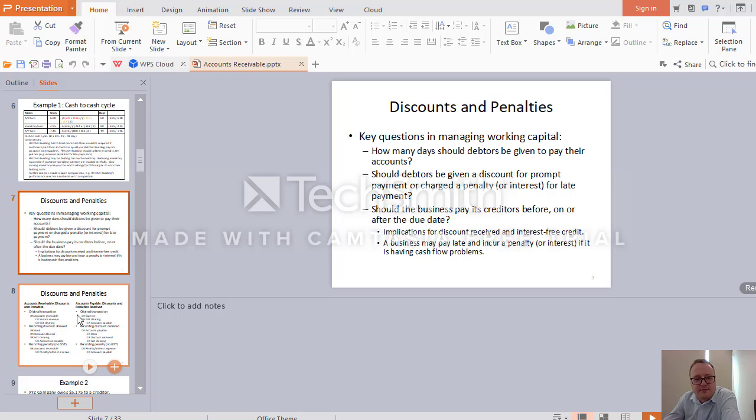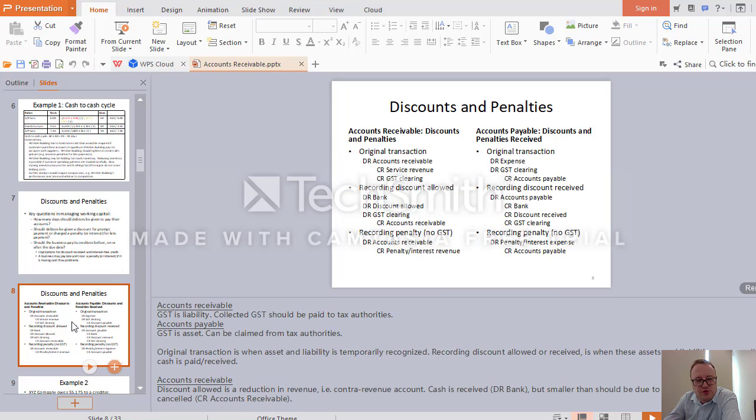So let's look at two sides of it: discounts allowed and discounts received. Discounts allowed means that we allow our customers discounts if they pay fast. And discount received means that we receive the discount from our creditors, from those to whom we should pay. So the left-hand side of the slide relates to accounts receivable, and the right-hand side relates to accounts payable.